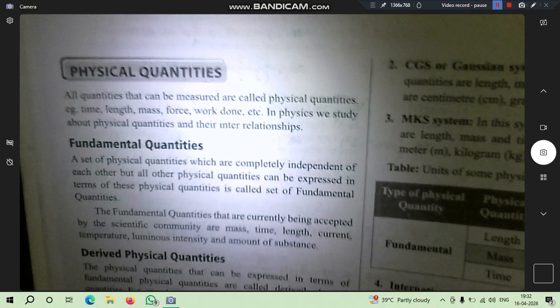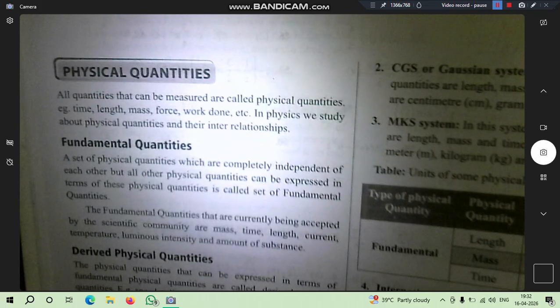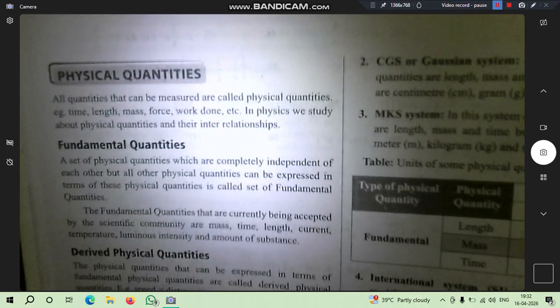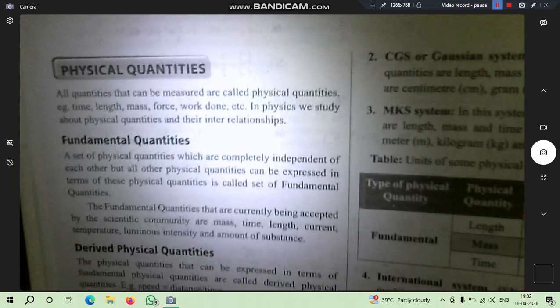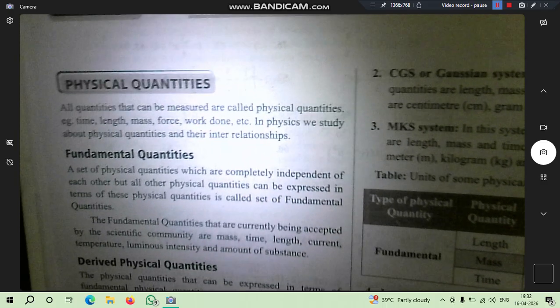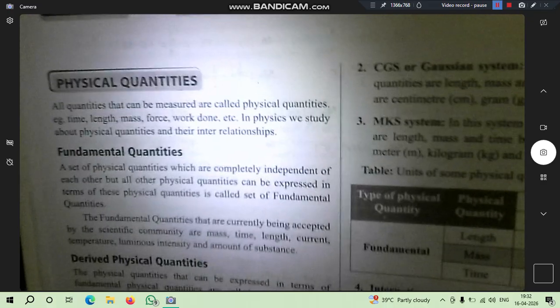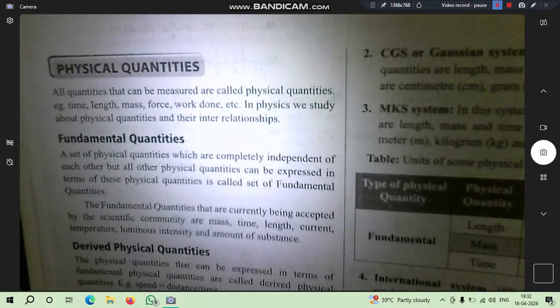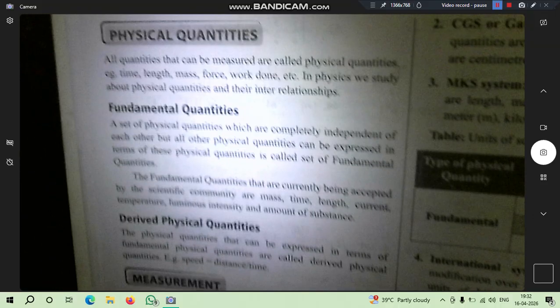So what about physical quantities? All quantities that can be measured are called physical quantities. It means the quantities which we can measure, such as length in meter, centimeter, etc. Mass in kilogram, gram, milligram, etc. Force in Newton. Work done means work done by an object or a body. In physics we will study these physical quantities.